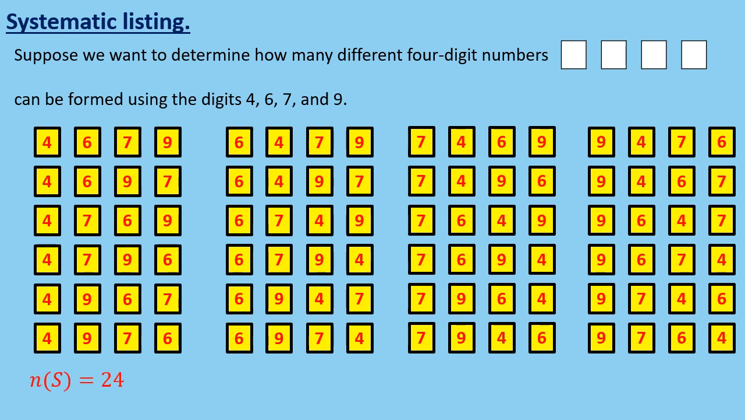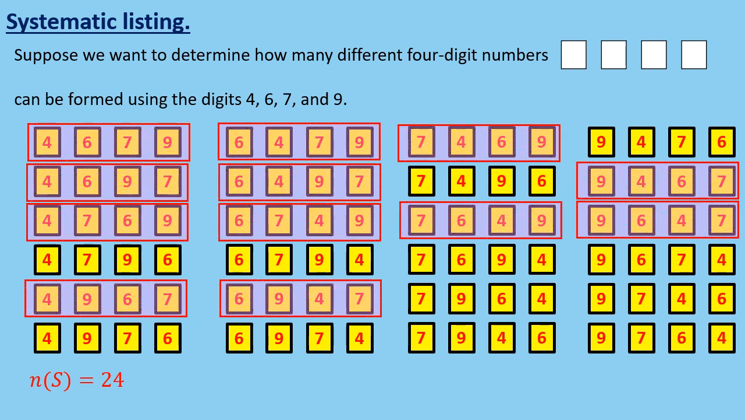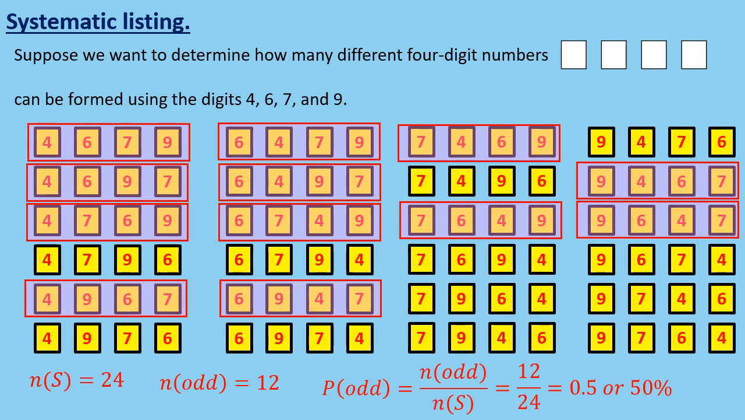Then we can answer any probability problem that arises as a result of that experiment, such as what is the probability of obtaining an odd number from the combination of those four digits? Counting the number of outcomes of obtaining an odd number from the list yields N(odd), which is equal to 12. The probability of the event odd is then equal to N(odd) divided by N(S). With the numbers entered, we get 12 divided by 24, which equals 0.5 or 50%.